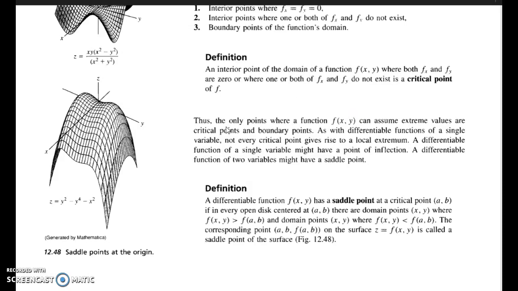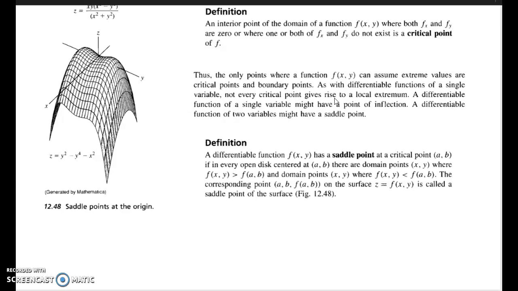A critical point is an interior point of the domain of the function f of (x, y) where both fx and fy are 0, or one or both of fx and fy do not exist. A critical point of f is a point at which fx or fy equal to 0 or does not exist.